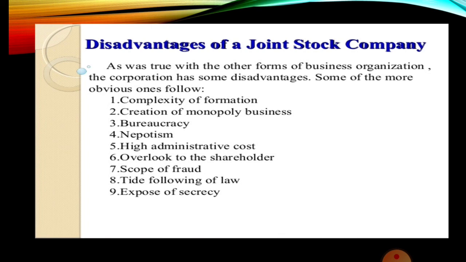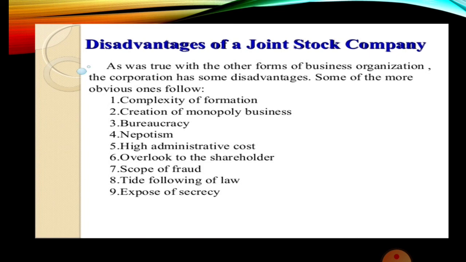Lack of good labor relations. In sole trading business, personal supervision is possible. And in partnership also, the partners have the responsibility of supervising the firm's business. But in the company form of organization, there is a lack of personal contact between owners and workers. As a result, there is scope for more industrial disputes in a company form of organization. So there is a separation of ownership and management. This should not be the case actually, and as a result many disputes arise.